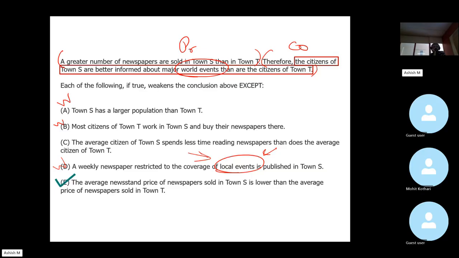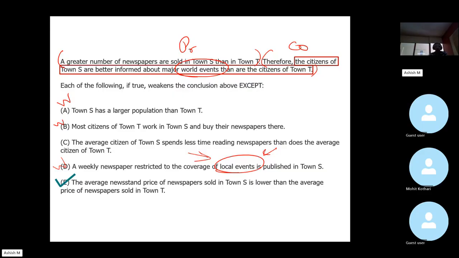All right, Edward is the right answer. Now, what are your thoughts on Charlie? It's saying that while a large number of people may buy newspapers, they don't devote time. Since they are not devoting time to reading the newspaper, obviously they would be less informed about world events.